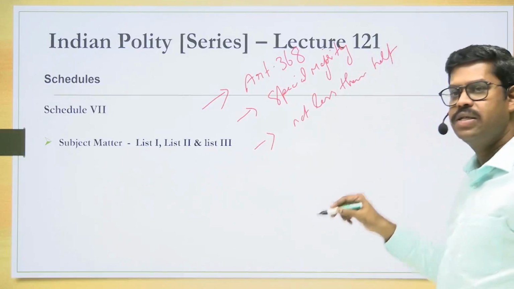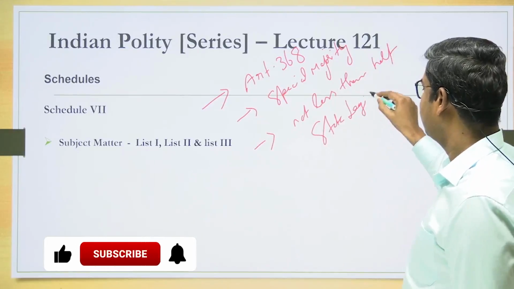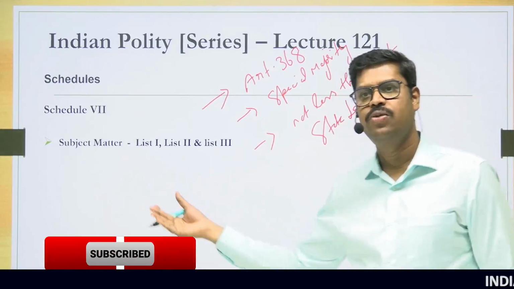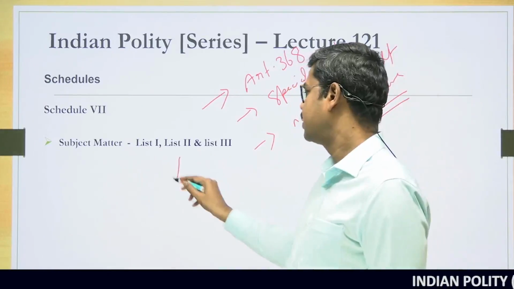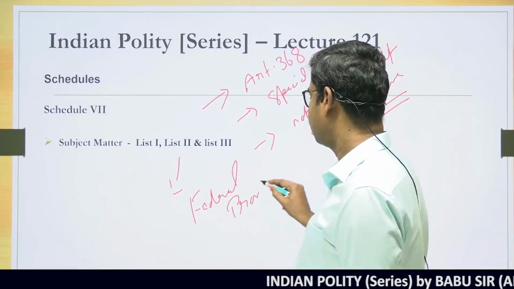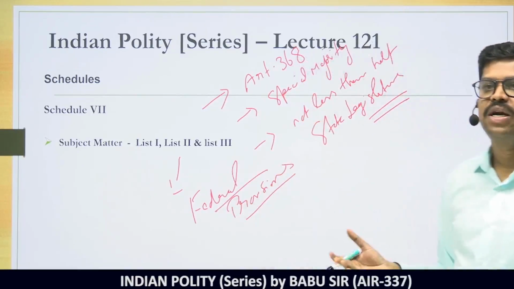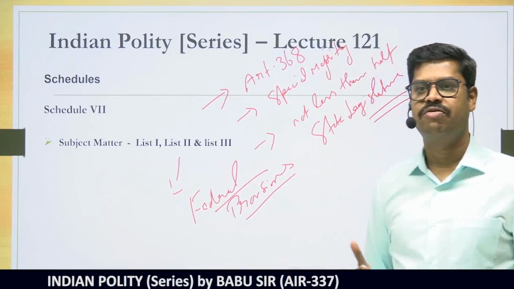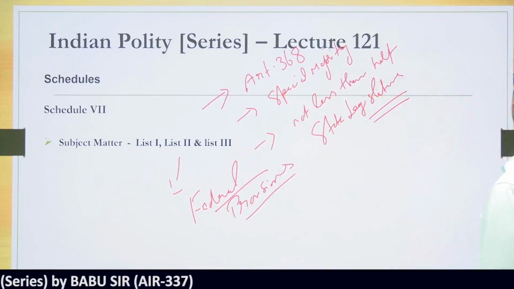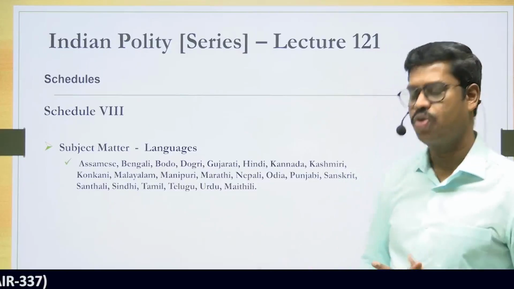Do you know why not less than half of the state legislatures shall also ratify? It is required because any amendment to the Schedule 7 of the Constitution is considered to be an amendment to the federal provisions in the Constitution. So when you amend the federal provisions, the amendment is to be ratified not only by a special majority in both houses of the Parliament, but also by not less than half of the state legislatures. Okay. All the information that I am talking about can be asked as a question in your examination. So therefore it becomes very, very important.